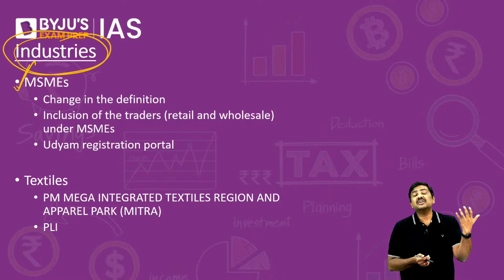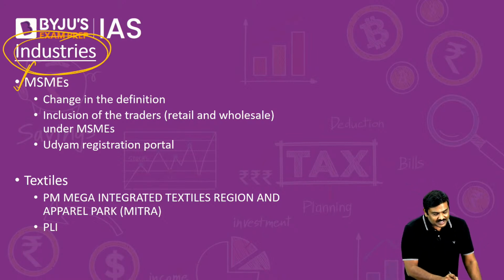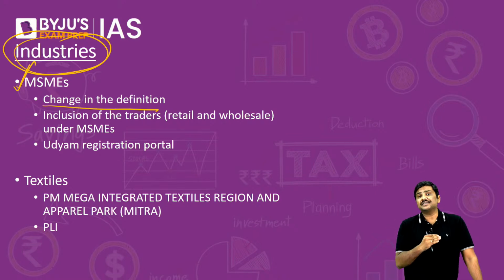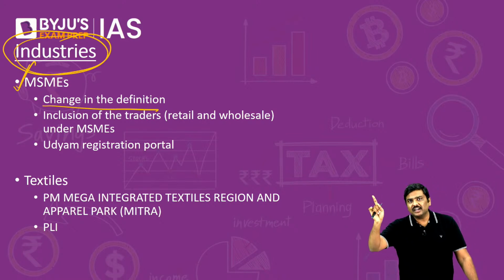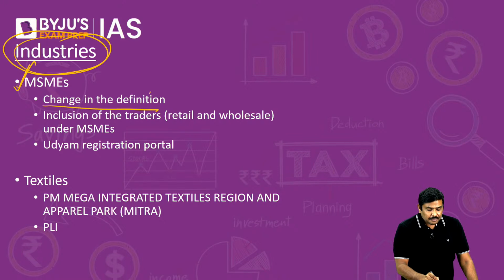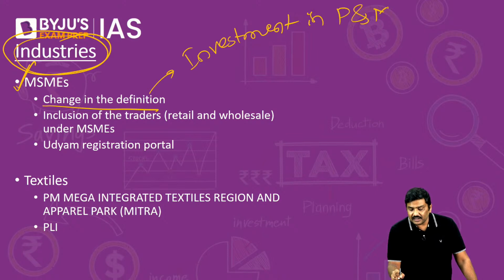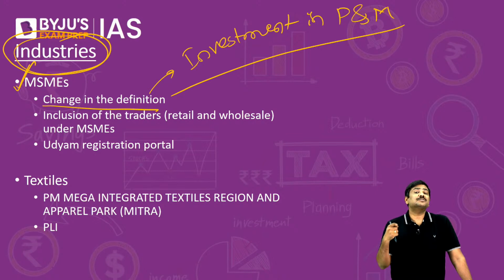What reforms or measures have been undertaken by the government in the last couple of years to promote, or more to say, to protect the MSMEs? For example, Government of India has changed the definition now. Remember this. Earlier, the MSMEs, micro, small and medium enterprises, were defined based on investment in plant and machinery. Now this particular parameter has been changed.